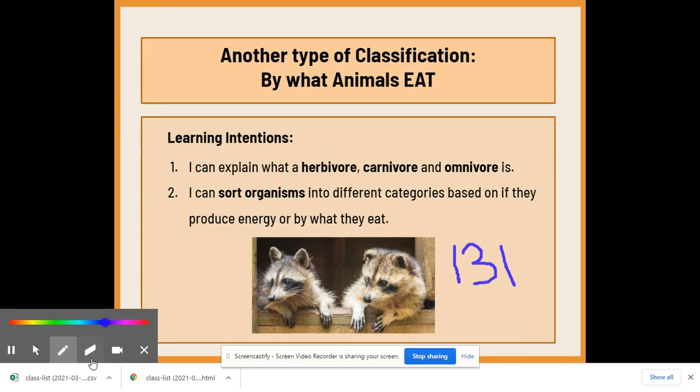So, in those diagrams on 132, the plants make their own food, and that's what makes them a producer. And they do this by photosynthesis. So the other day you learned a little bit about photosynthesis. The moose eats only plants, therefore it's an herbivore. And the bears are omnivores because they eat plants and animals.